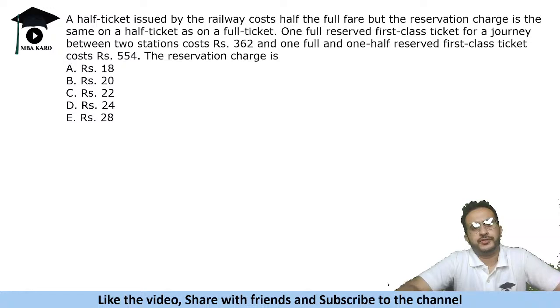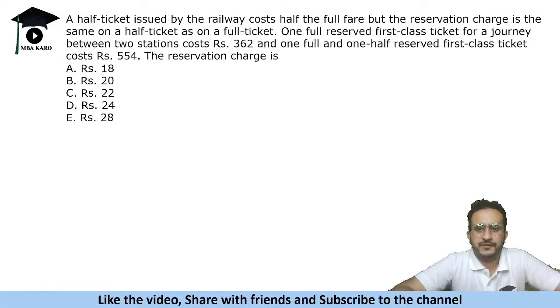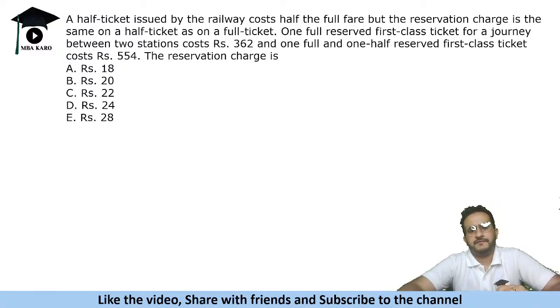So a half ticket issued by a railway costs half the full fare, but the reservation charge is the same as a half ticket as on a full ticket. One full reserved first class ticket for a journey between two stations costs 362, and one full and one half reserved ticket costs 554.